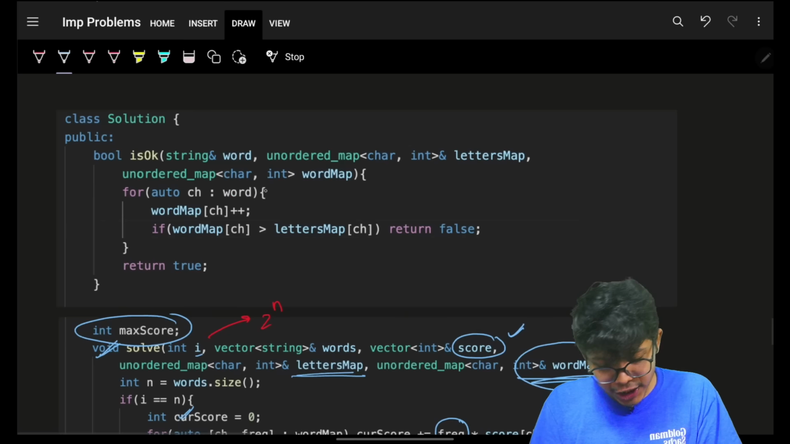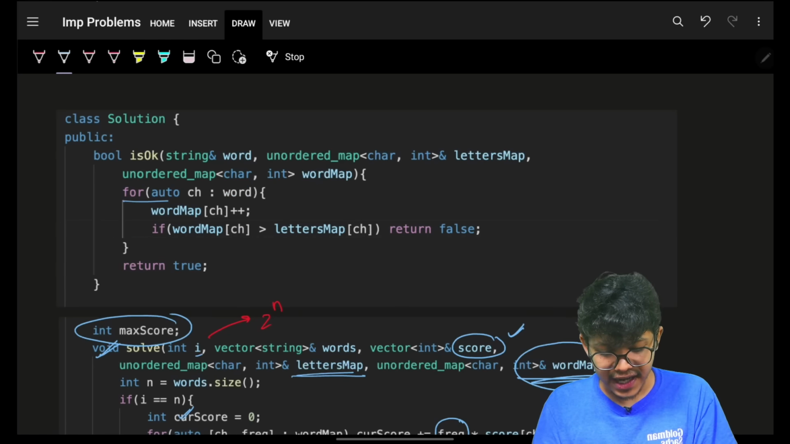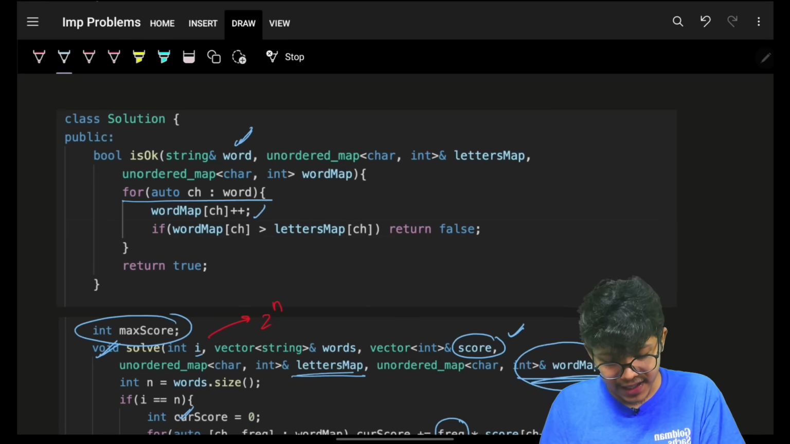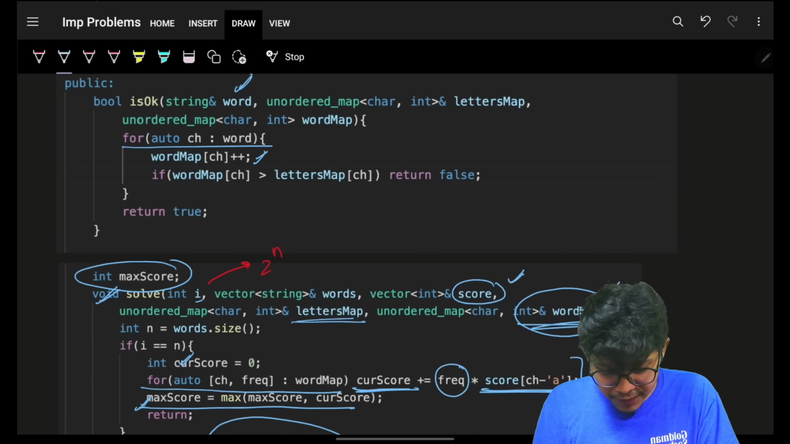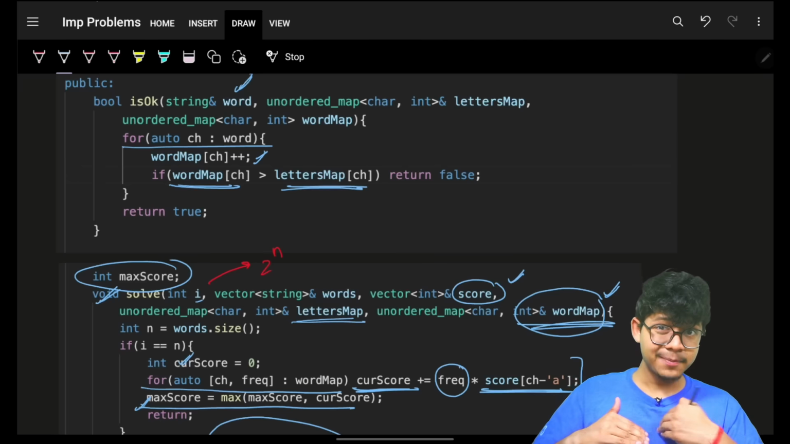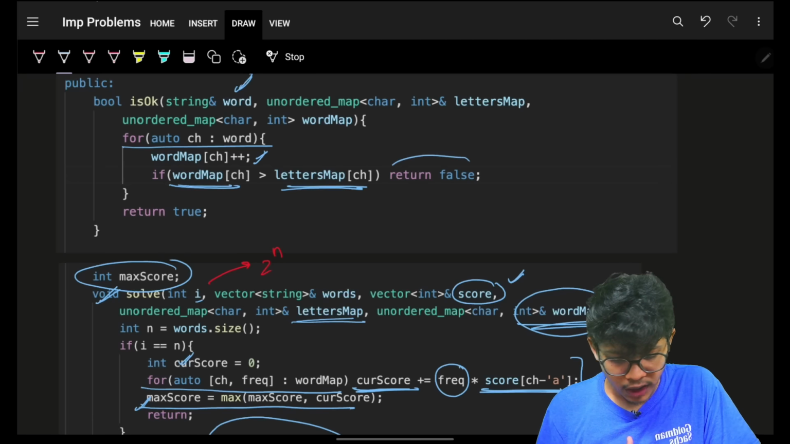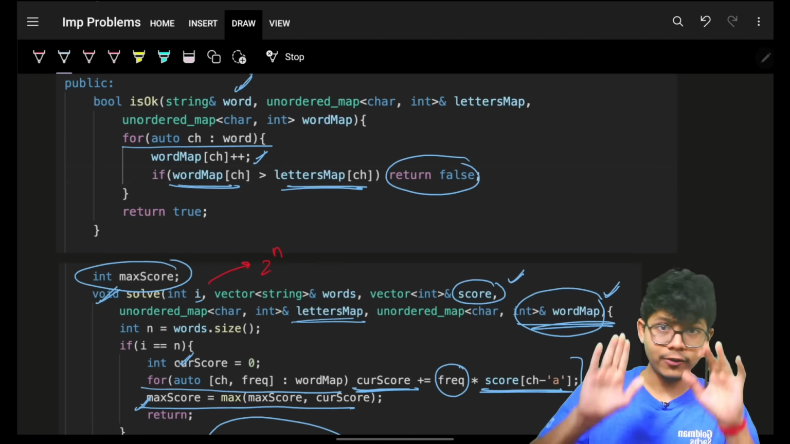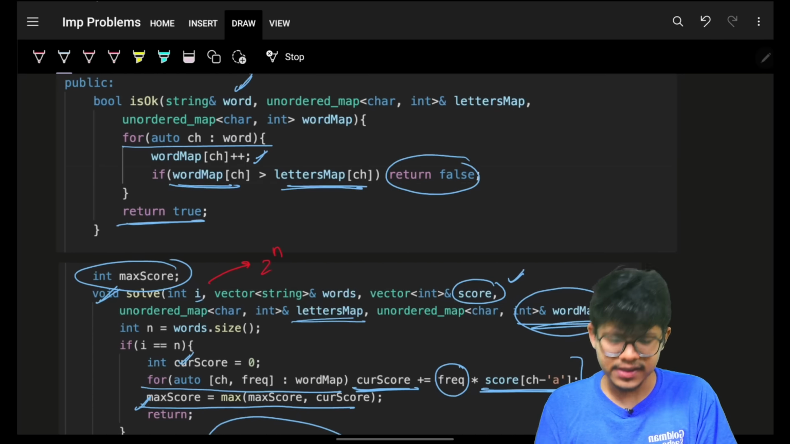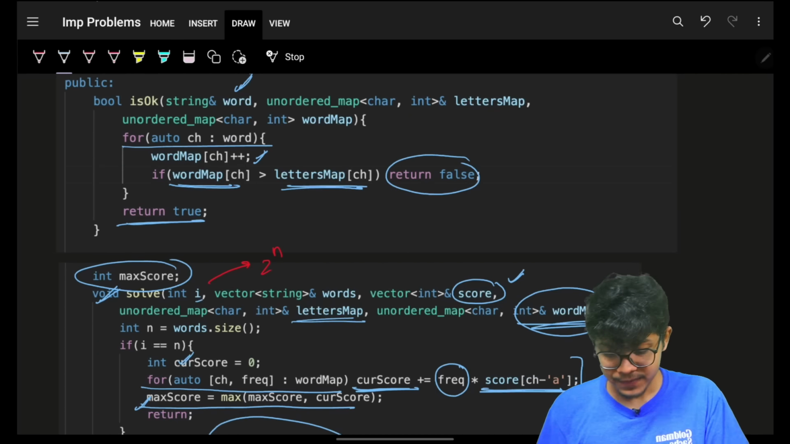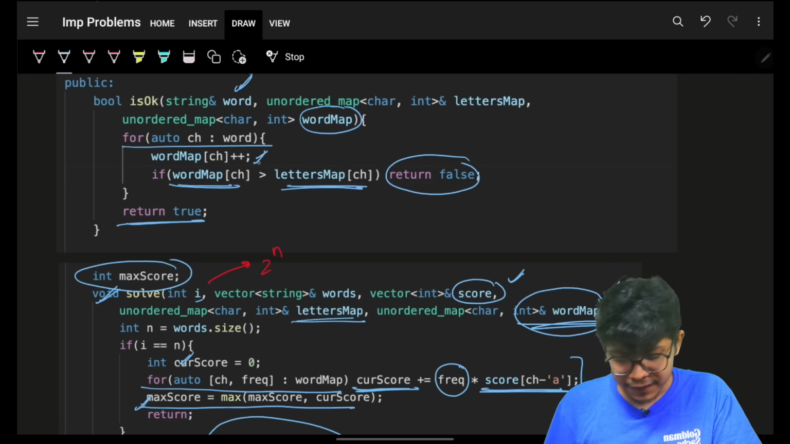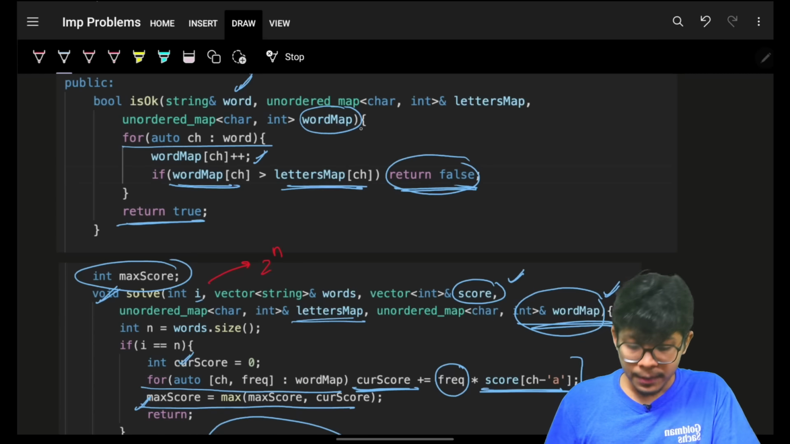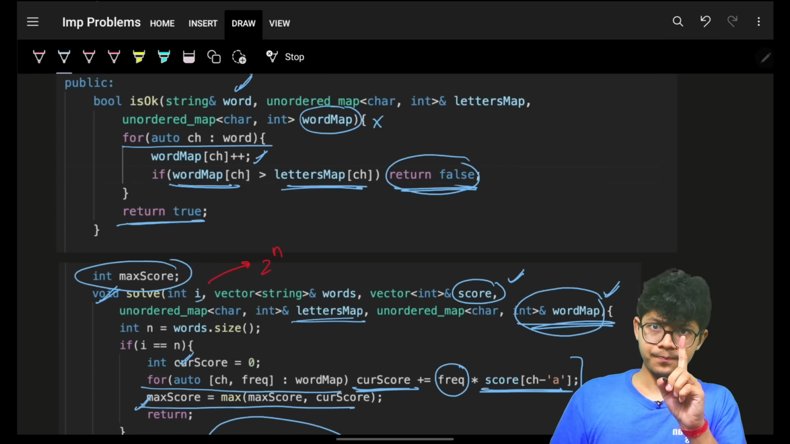Because I am iterating on my specific word and adding the frequency of every character. As soon as the frequency exceeds my limit, I know I have to return false. I have to break right now. If not, then I'll simply return true in the end. So with this, what will happen? My word map frequency is not changed. Even if I return false or true, my word map frequency will not change.